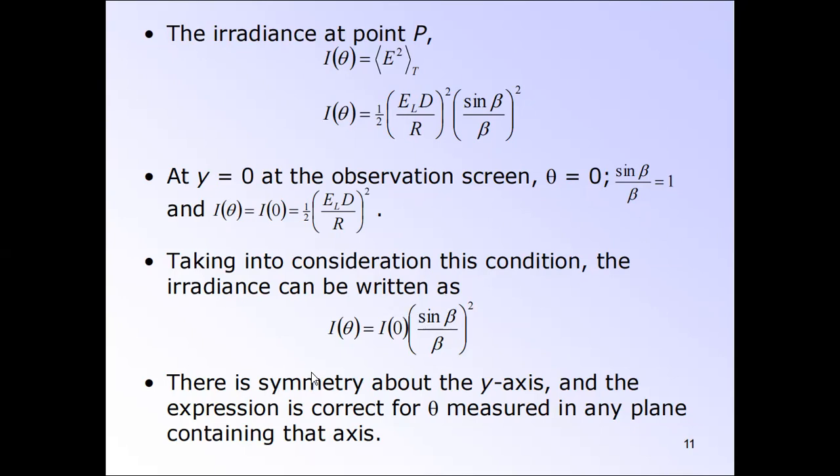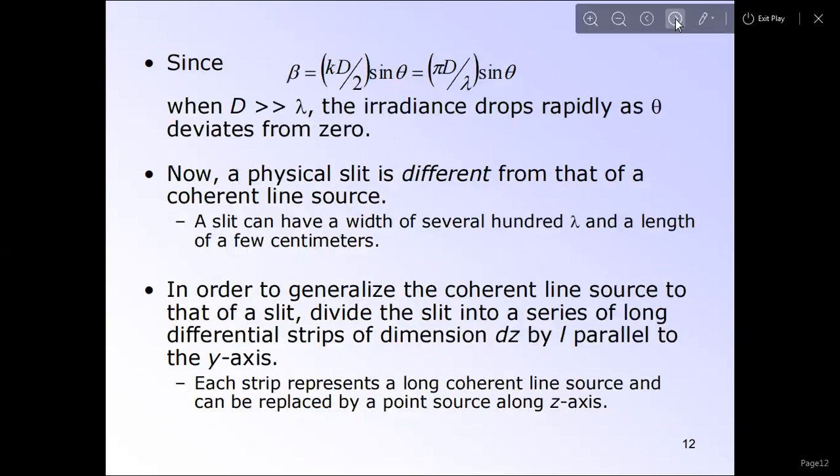There is symmetry about the y-axis, and the expression is correct for theta measured in any plane containing that axis. This is the equation we got after calculation. Remember that capital T is much greater than the wavelength lambda. The irradiance drops rapidly as theta deviates from 0.